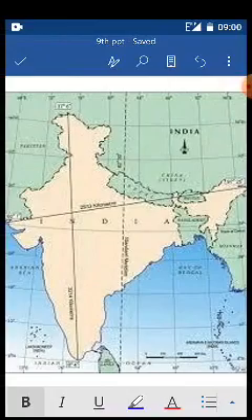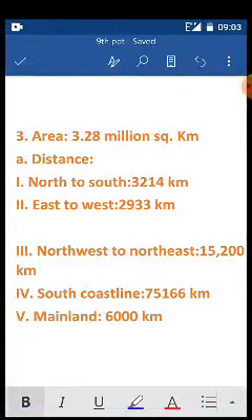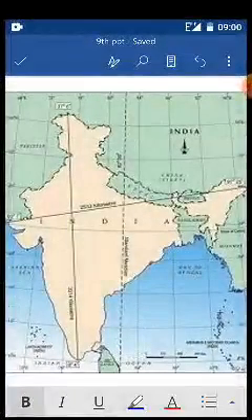Okay, let's see the recap of last week. We have seen the location of our country as well as the size, and we have seen that India is the seventh largest country in the world. So size-wise, it is quite a big country, the country where we are living. Now, continuing with that, today we'll see the area, which we have already seen. Distance also, first and second, the north to south and east to west we have seen. Now third, today we are going to see, let's come back here in this map.